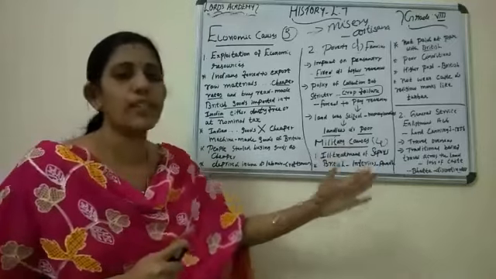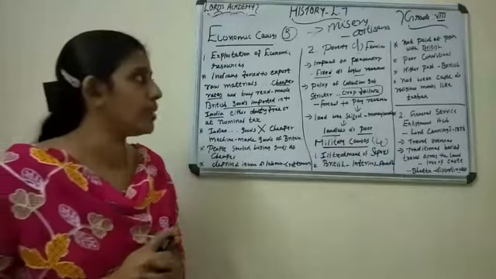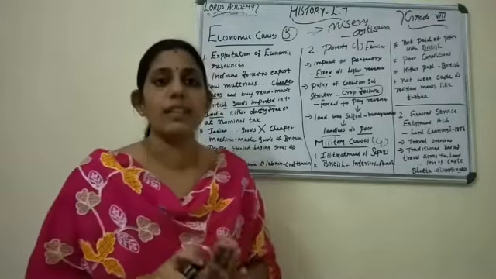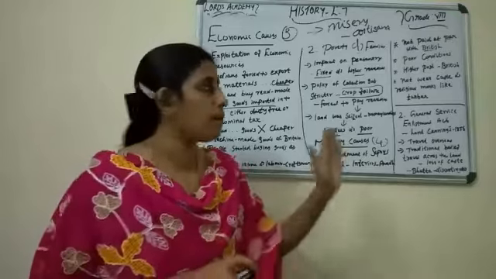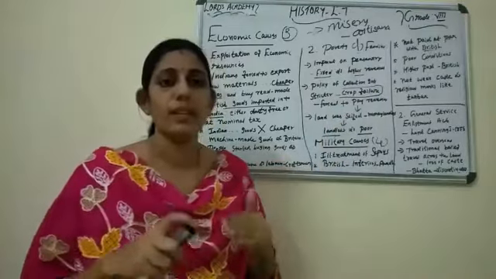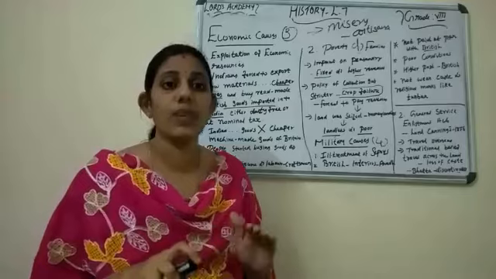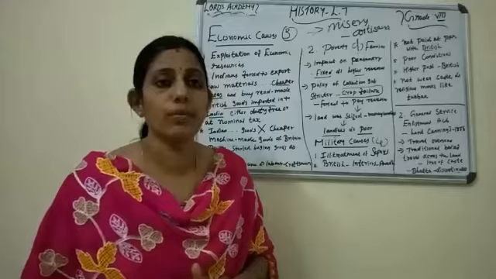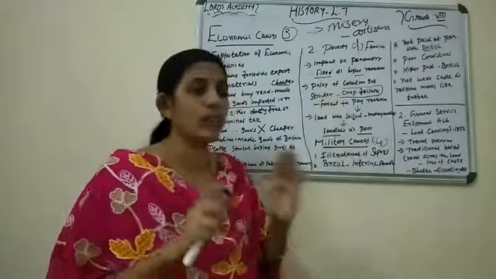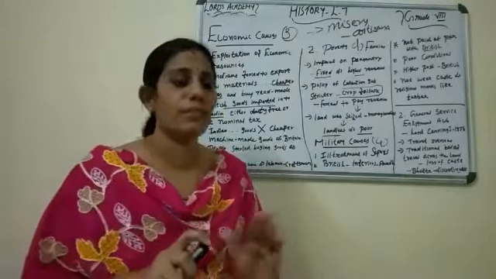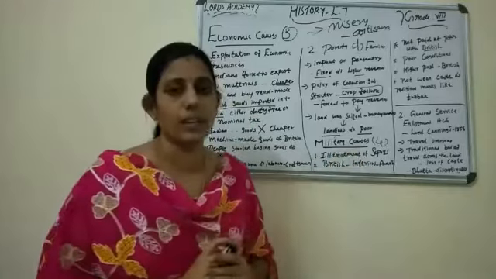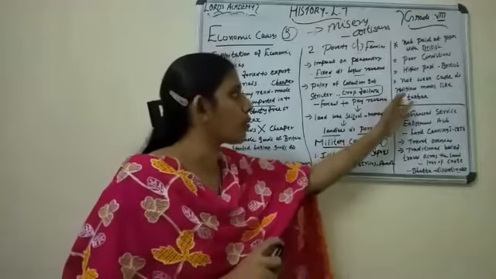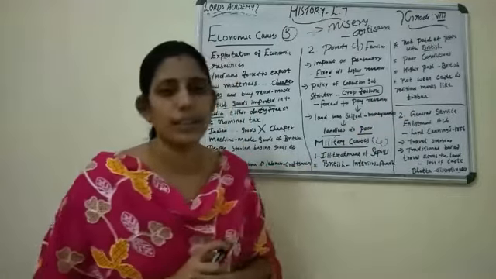Military causes: ill treatment of sepoys, mainly from the Awadh region. The British and the Indian sepoy soldiers were doing the same work, but the Indian sepoys' salaries were very low. They were also forced to live under poor conditions, and the high posts were all reserved for the British. Indian sepoys were considered an inferior class, and the British considered themselves a superior class. Also, they were not allowed to wear caste and religious marks like the turban.